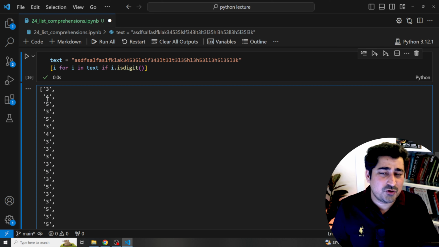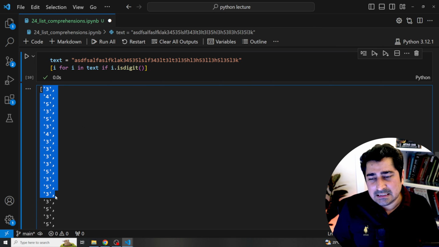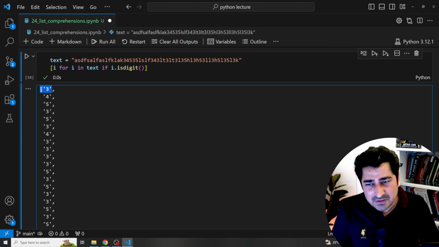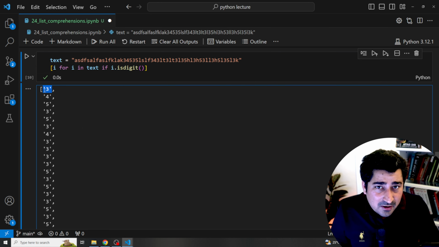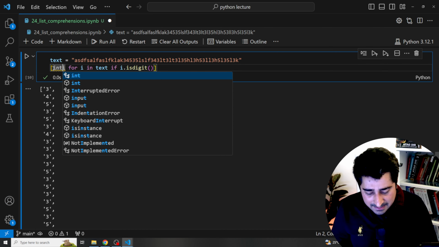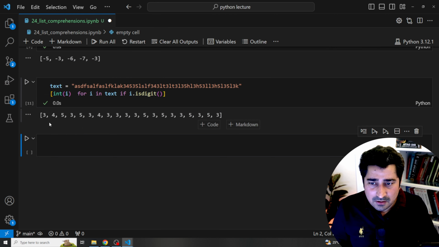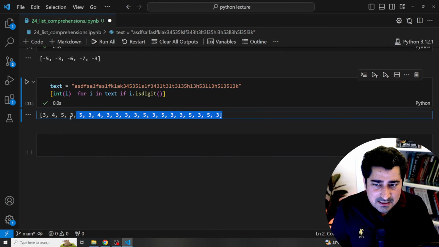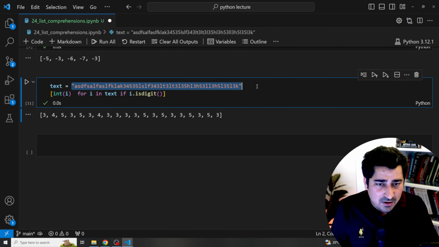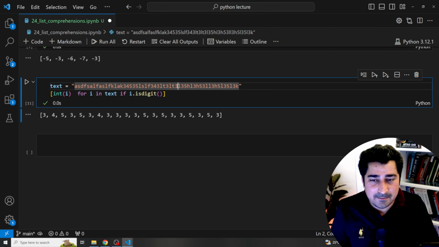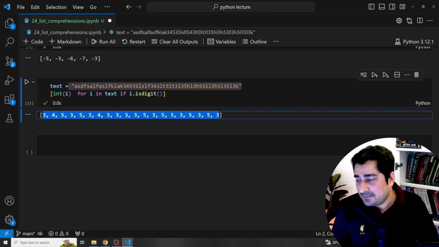format. But my question was a bit different. You have to extract all the data into a numeric format, but as of now, all of this data set is available in a string format, in quotes, right? Inside single quotes. What can I do? I can simply do a typecasting over here. Very simple, right? Now here is the data. So here are the digits which are part of this particular string. You can even cross check manually, just going through each and every character inside this particular text. You will be able to find the exact same data, nothing different, nothing else over here.